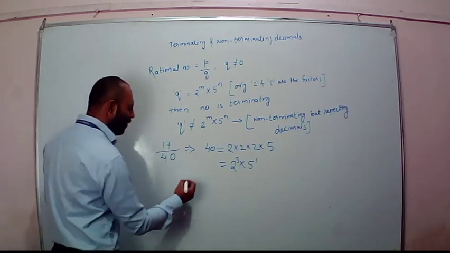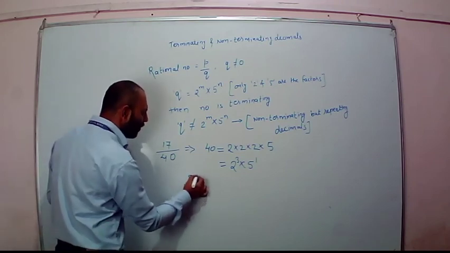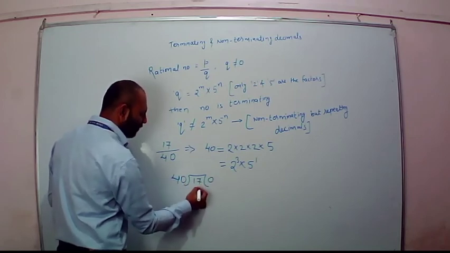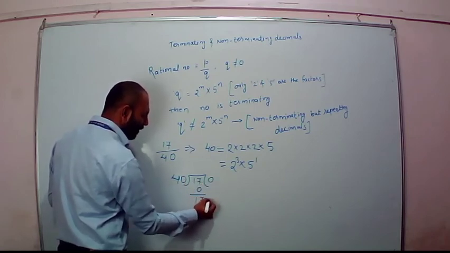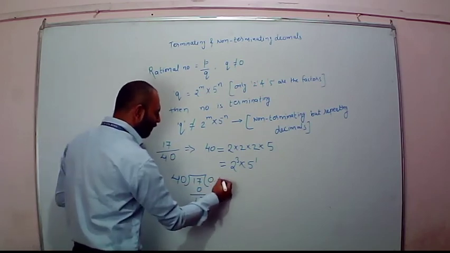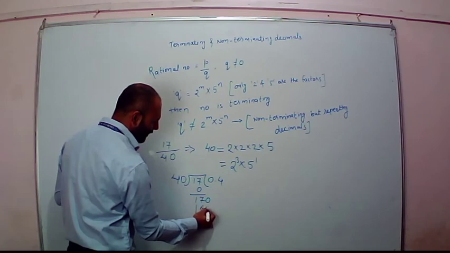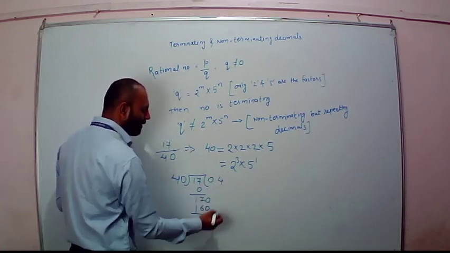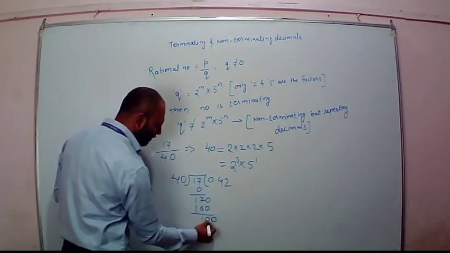You would say, sir, how? See, here I am solving it out for you. Dividing 17 by 40. 0, 17, point, this becomes 170. 4 times, this is 160. 10 remains over here. Because of the decimal, a 0 expands. Then 2 times 80.